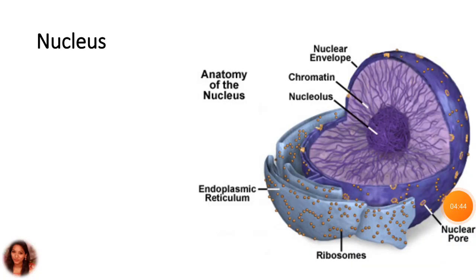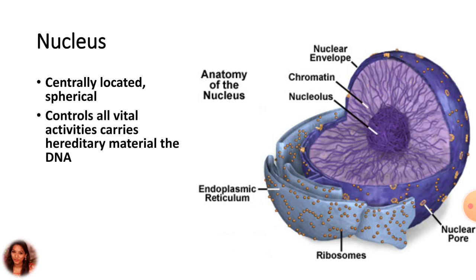So, the nucleus is located in the central area, a spherical cellular component which controls all the vital activity of the cytoplasm and carries the hereditary material, that is the DNA.